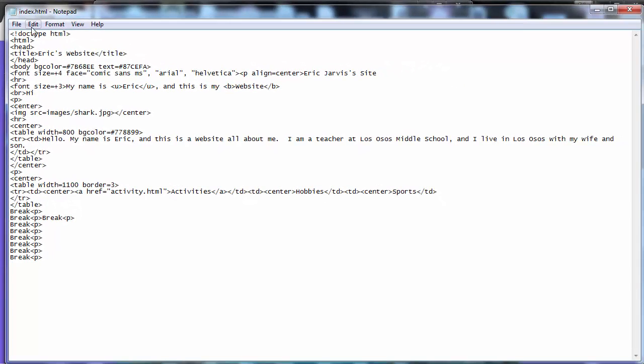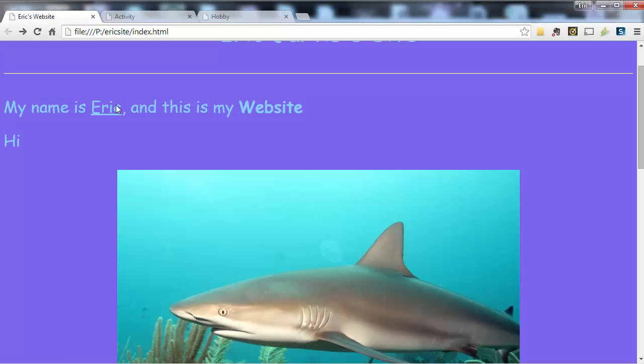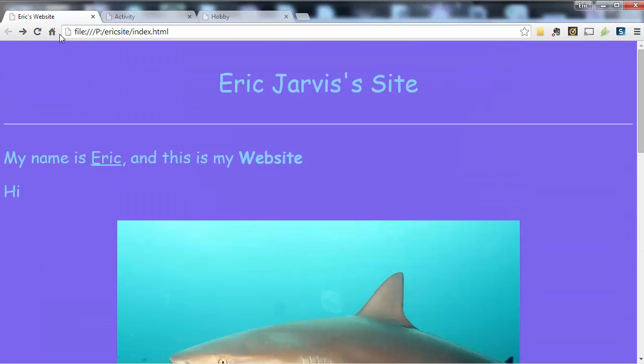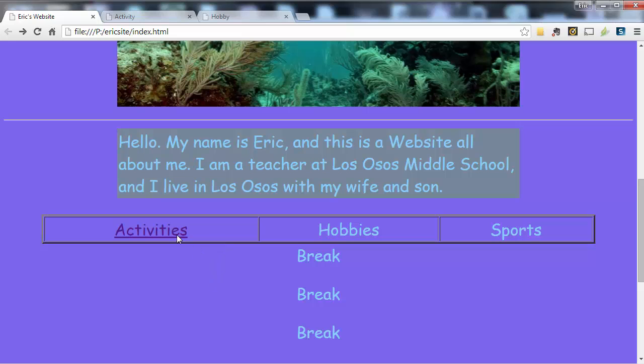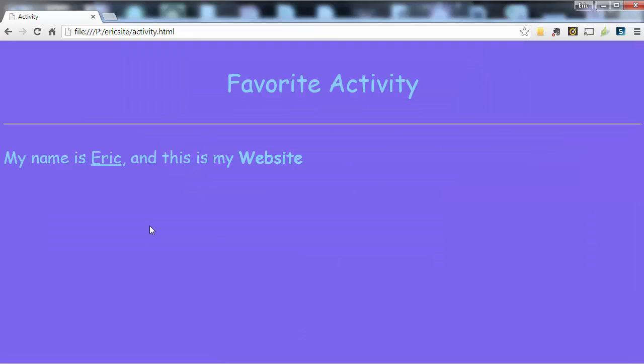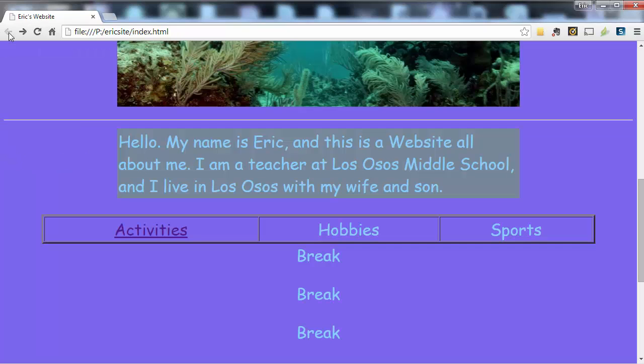So let's try it. File, Save, and then hope it works. And go to my page, refresh. That should turn blue and be underlined. It worked. Okay, now it's purple because I've already been to that page, and we're going to go over changing that later. So now when I click it, I go to my activity page. Now how do I get back? I have to make a link back to it. We'll do that later. I can use my back button.